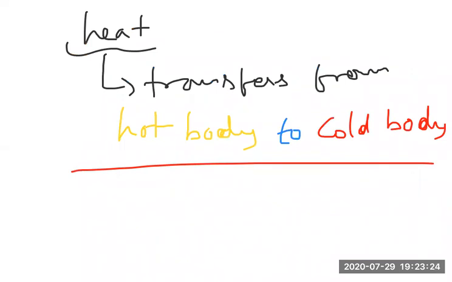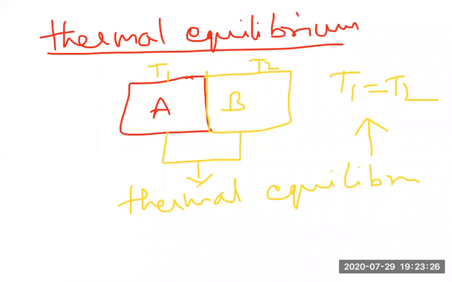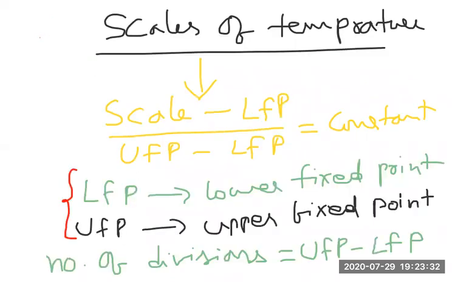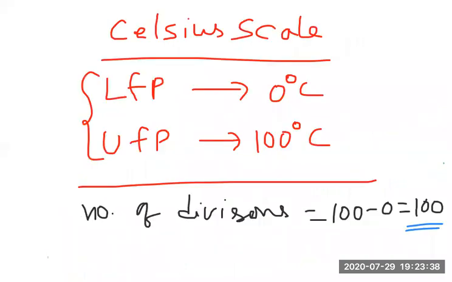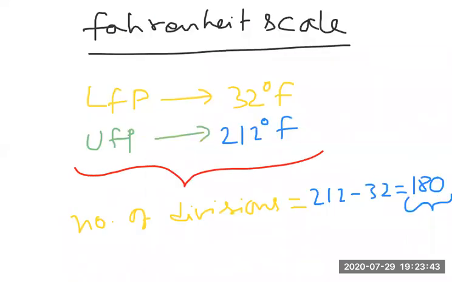Everybody knows. Then thermal equilibrium we explained. If the two bodies are at the same temperature, then they are said to be in thermal equilibrium. Then scales of temperature, the common formula for all scales I have given you here. Then after that, the Celsius scale. Then I have given you the Fahrenheit scale. Then after the Fahrenheit scale, I explained the Kelvin scale.